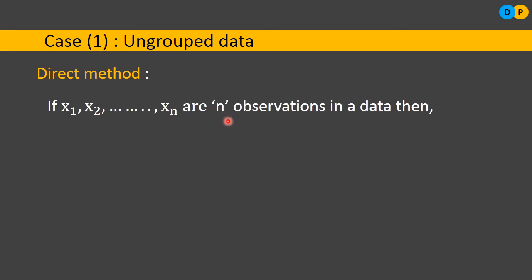So what is the direct method? The direct method is x bar. Why x bar? Because x bar is the notation indicating arithmetic mean, average.